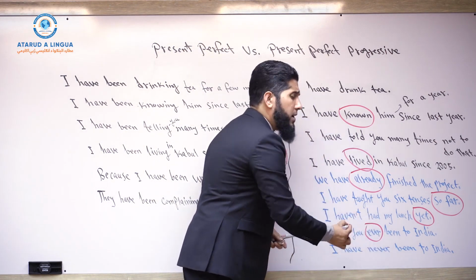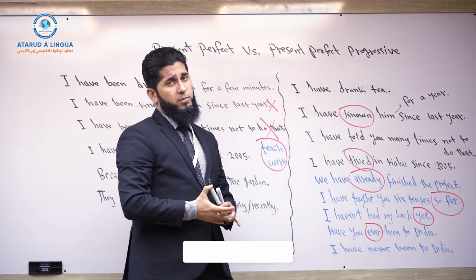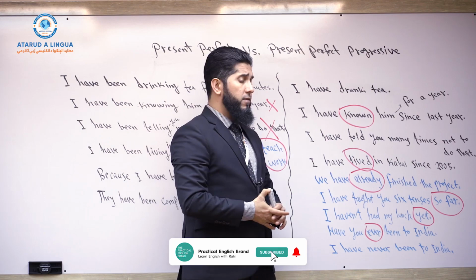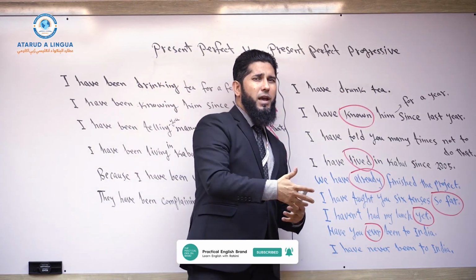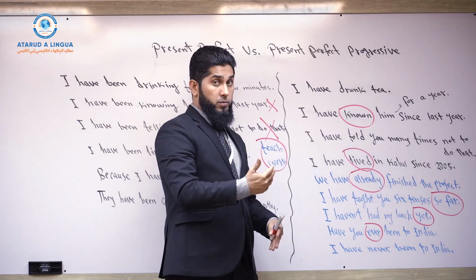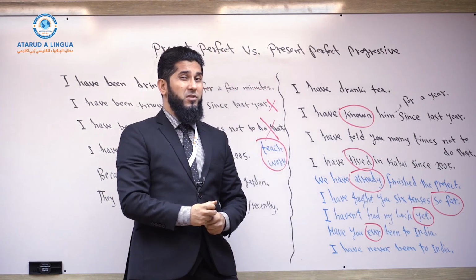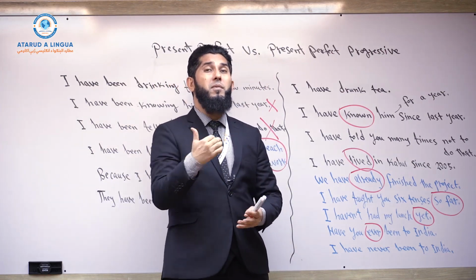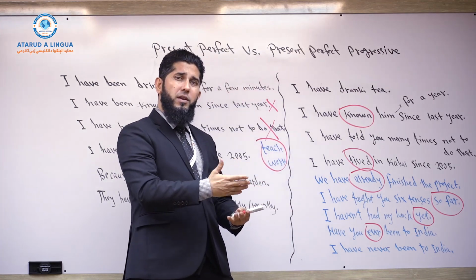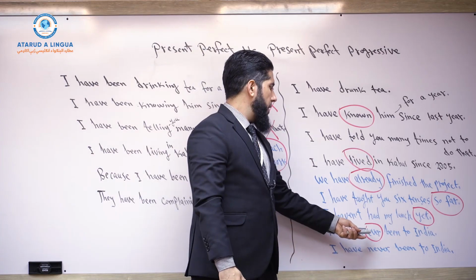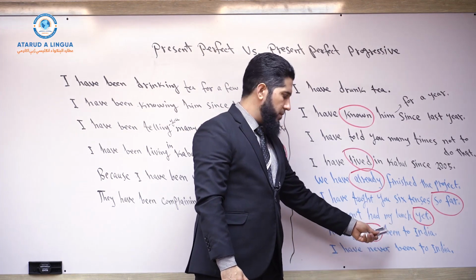Now, it's not common to use ever, this adverb of indefinite time, in present perfect continuous tense. Have you ever been going to India? No. Have you ever been eating something? Commonly in present perfect tense, have you ever been to India? It means that anytime in your lifetime, have you been to India anytime in your lifetime? So now, it comes after the subject and before the main verb over here.